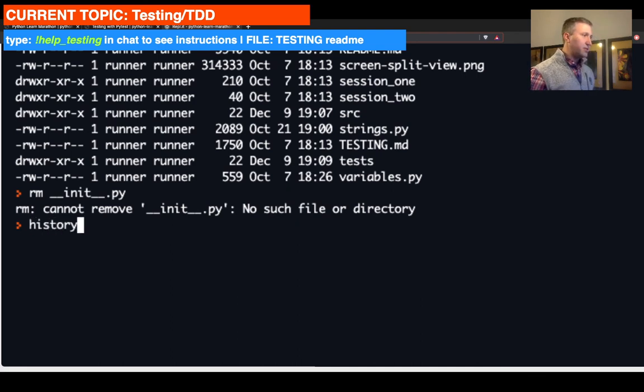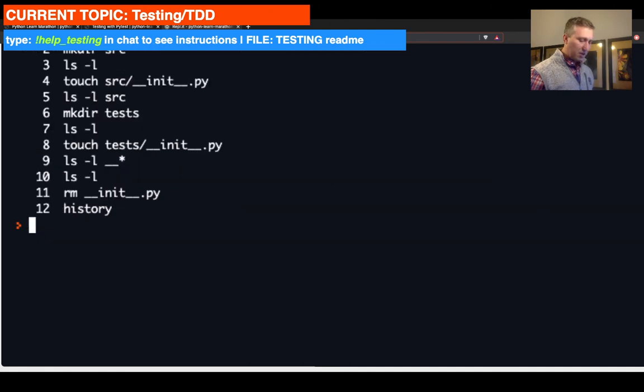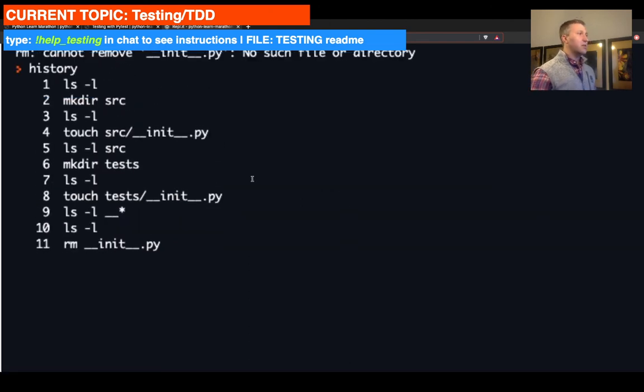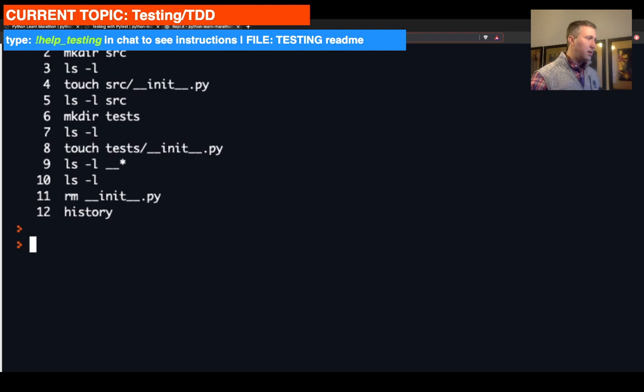Okay, so let's run history real quick just to see all the commands that we ran. So we have our make directory src that we made out of root. Then we did touch src/__init__.py. Then we did make directory tests. Then we did touch tests/__init__.py. Then we did the removal in case we made a mistake there and created it locally at any point. And so off we go.